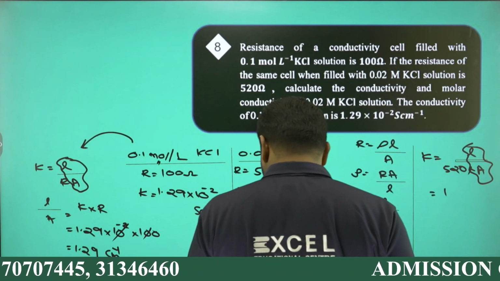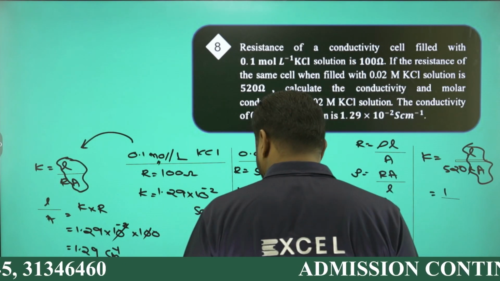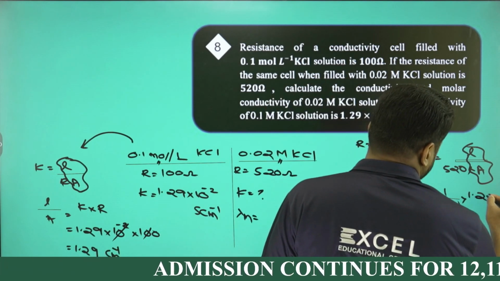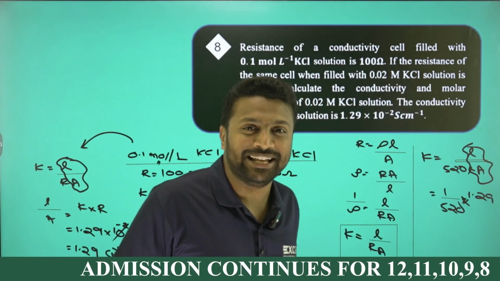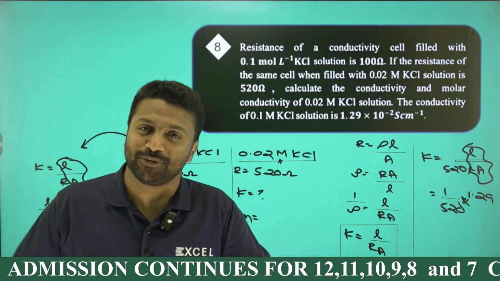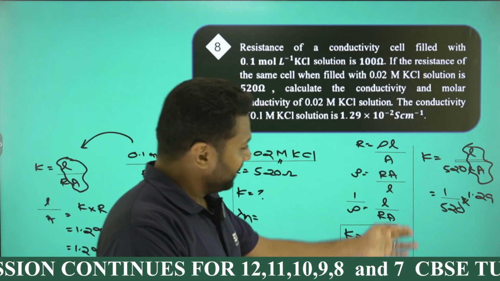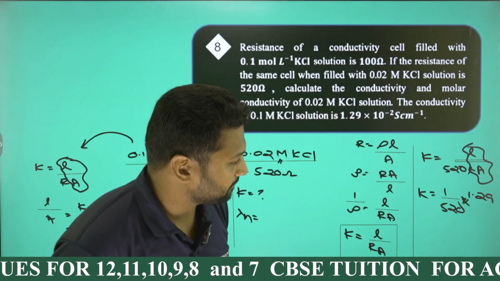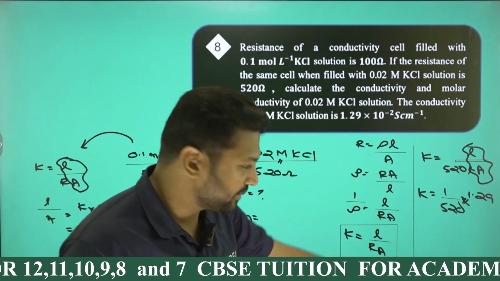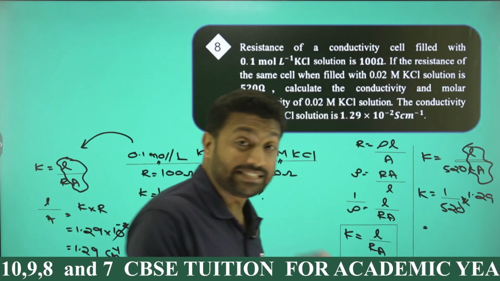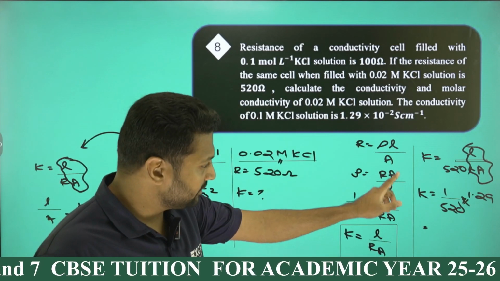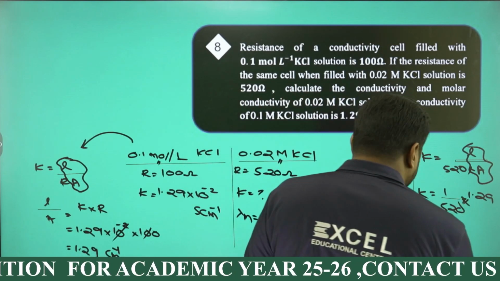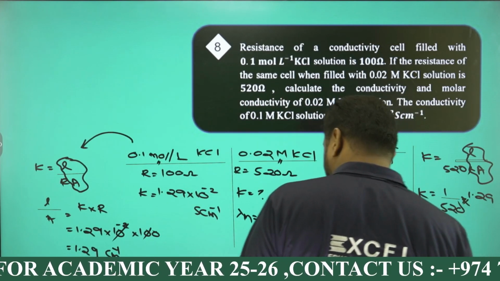So K is equal to 1 by 520 into L by A, and that L by A is 1.29. I know I'm moving fast, but I'm dealing with this session for those who are going to attempt 2025, so you know this topic. So K is equal to 1.29 divided by 520. On solving, you will get the value of K. The unit of K is Siemens per centimeter.